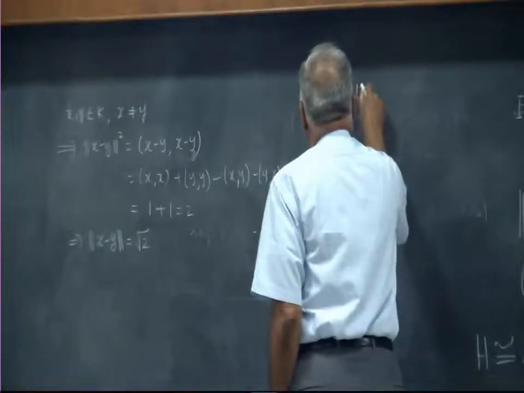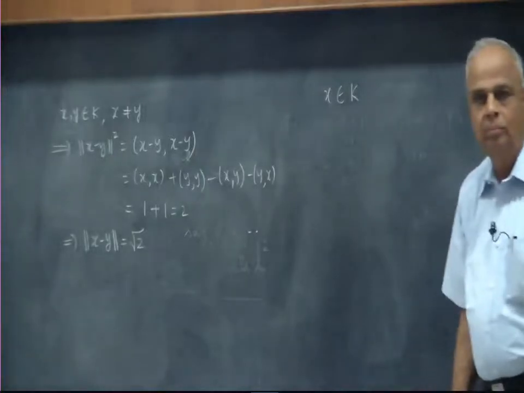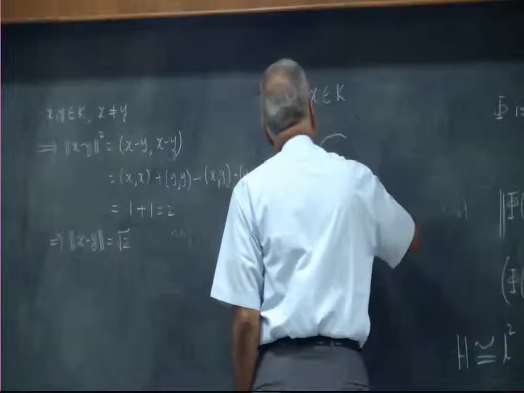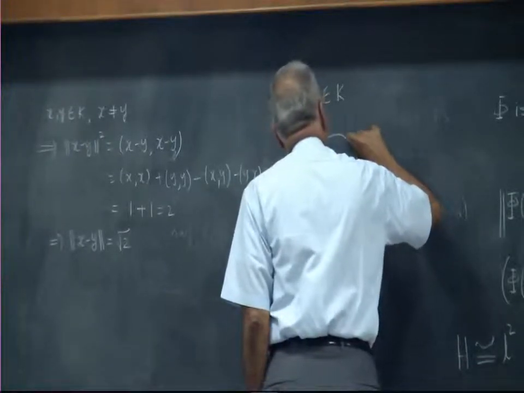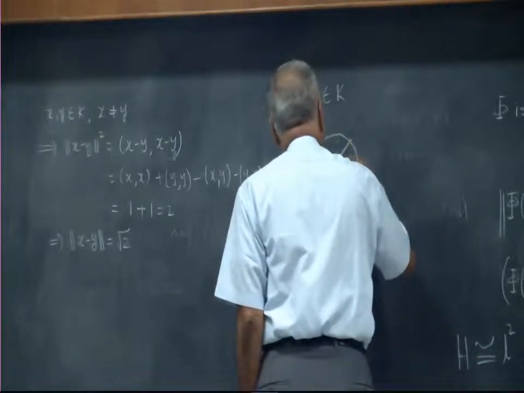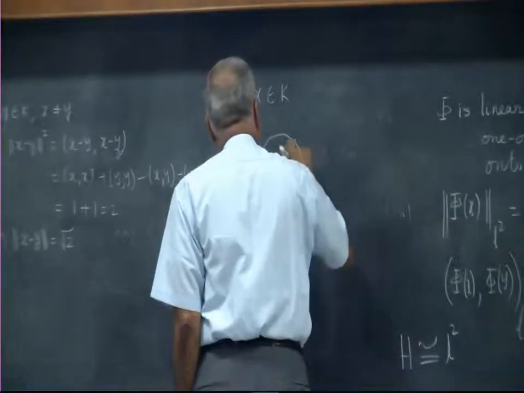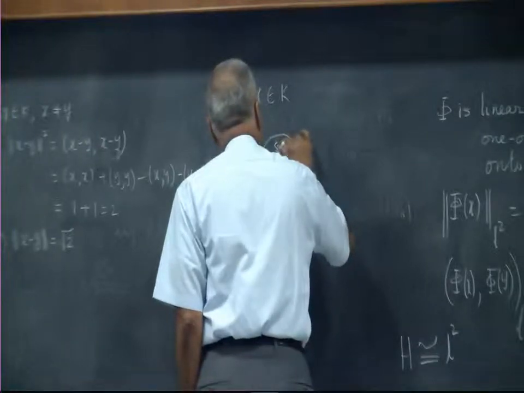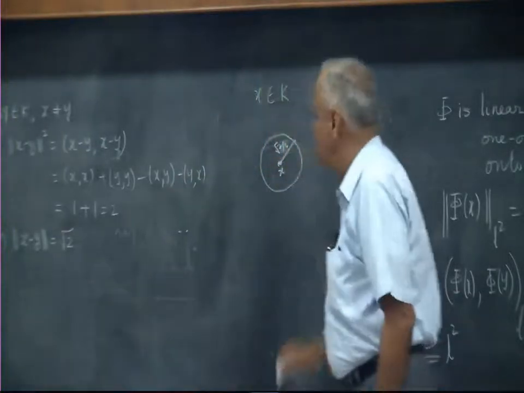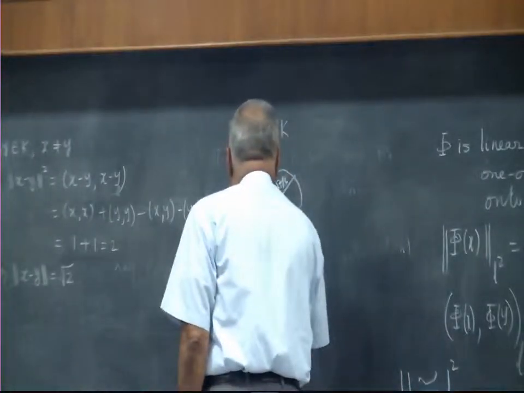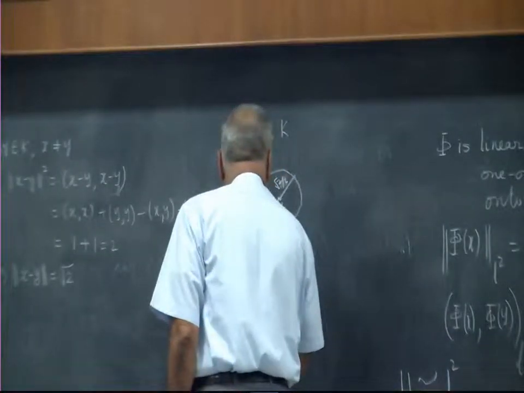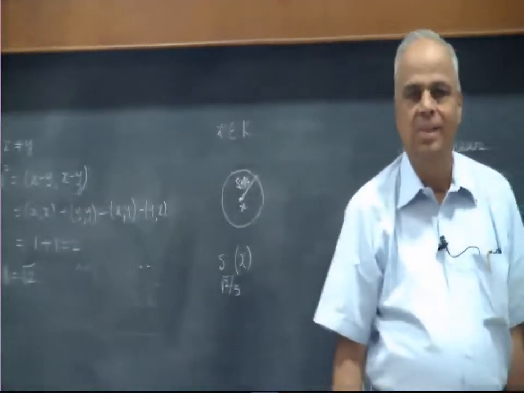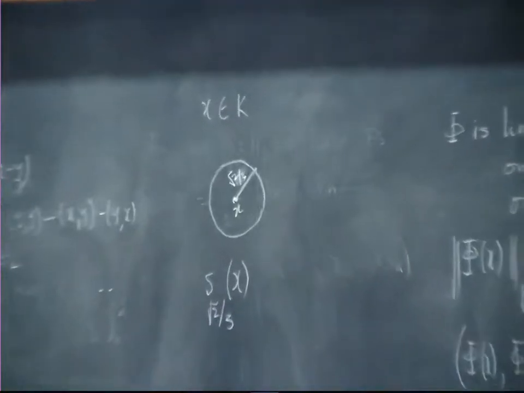Take a fellow x in K and draw a sphere, or open ball, of radius, let me fix the radius, root 2 by 3. Let us call this the sphere of radius root 2 by 3 centered at x.